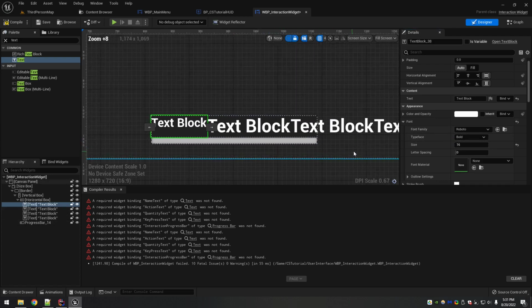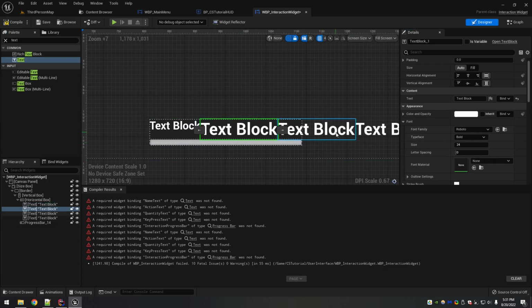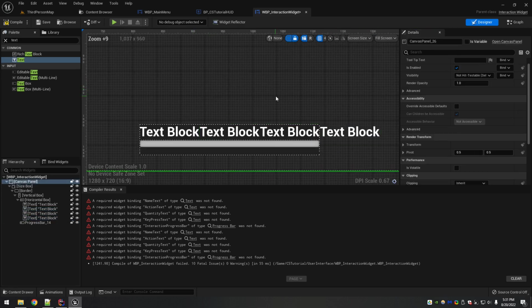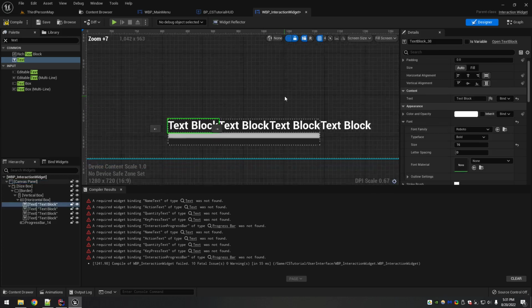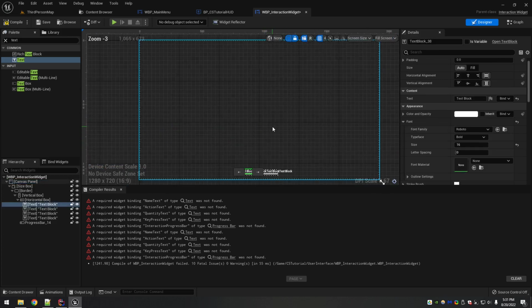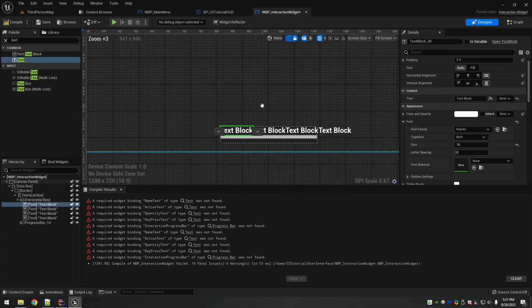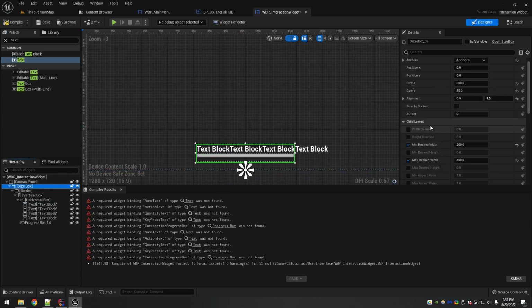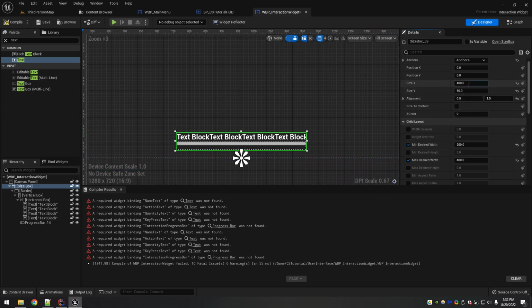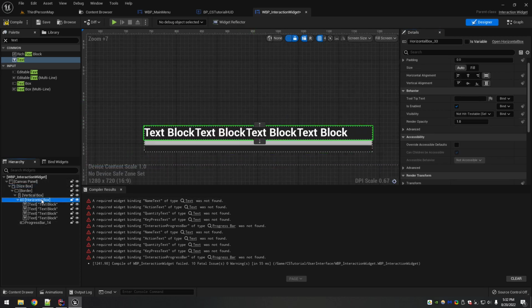You can highlight multiples, like holding shift and then clicking, and do that for all of them. So 16, and you imagine on the screen it's going to be kind of like this. So I think that the widget size does need to be wider. 400. I'll do 450.